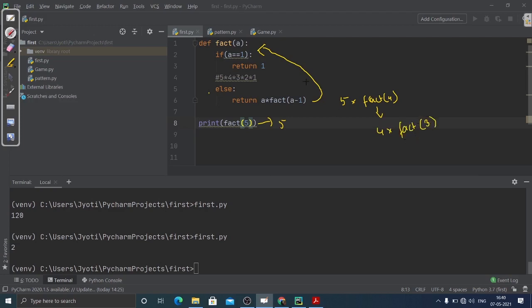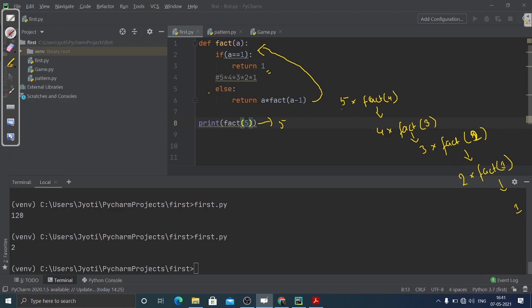Then again the updated value of a becomes 3, and we check, and again this breaks into 3 into factorial of 2. And again this breaks and becomes 2 into factorial of 1. We know that factorial of 1 means a is equal to 1, and if a is equal to 1 then return 1, so here it breaks into 1.